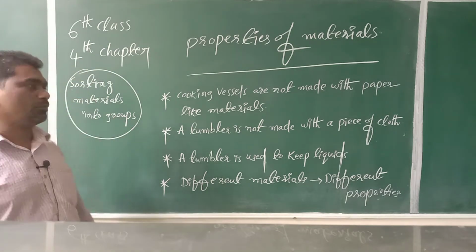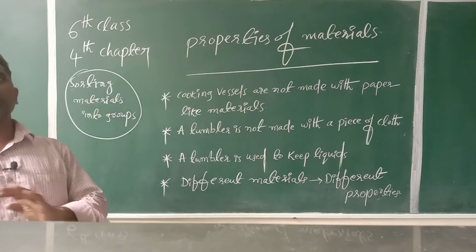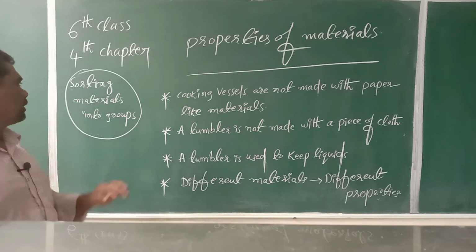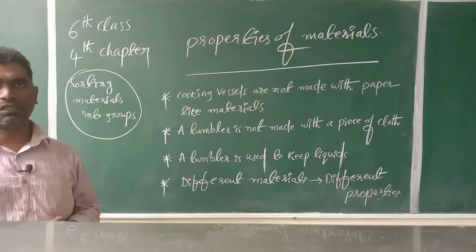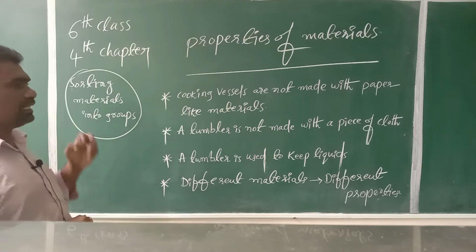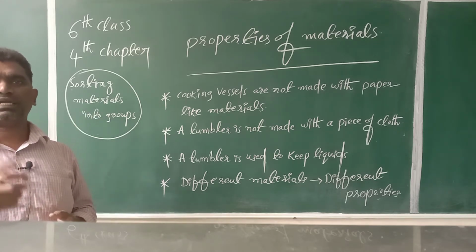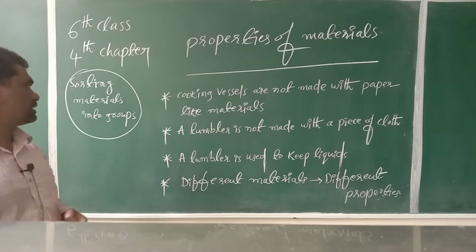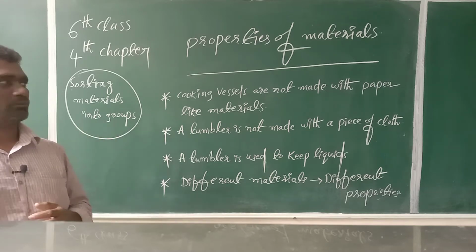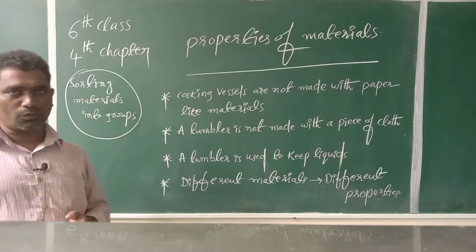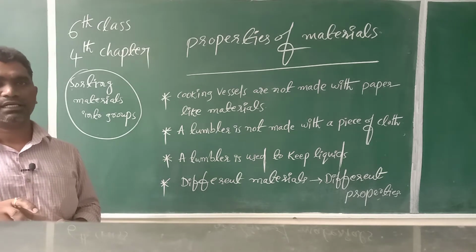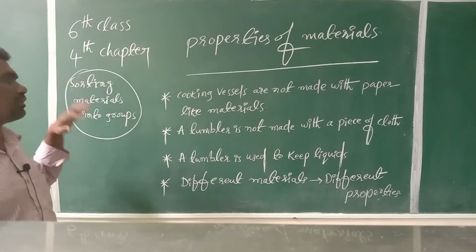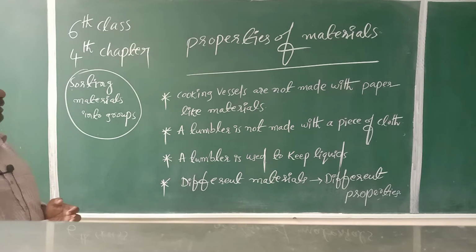Already we discussed what is the meaning of sorting. Sorting means separating. Next, materials. Already we discussed that. What is material? Material means a thing, a substance. Into groups. Sorting materials into groups. Already we discussed the definition of sorting materials into groups.